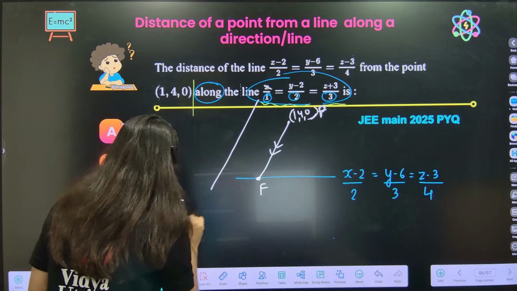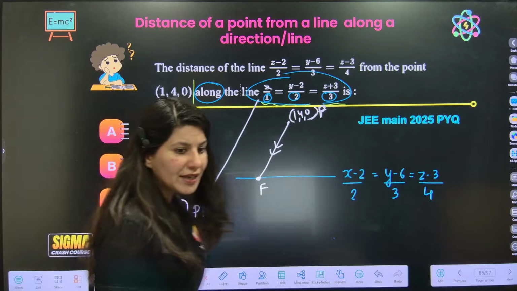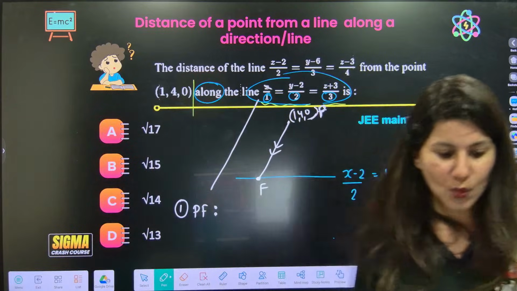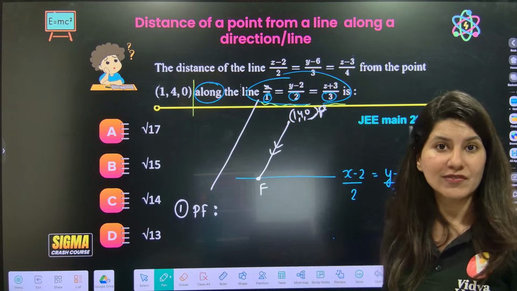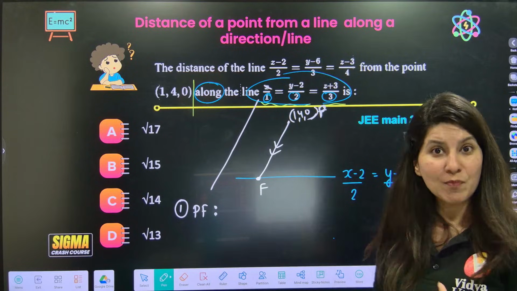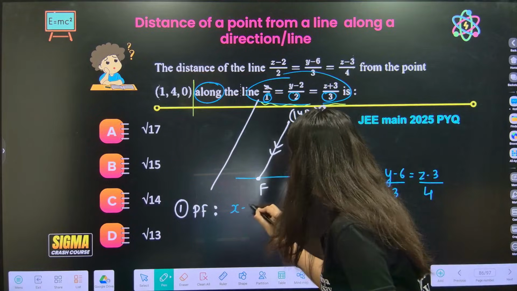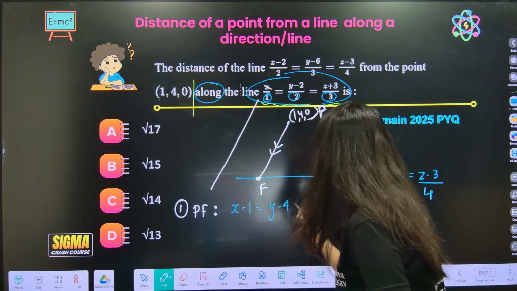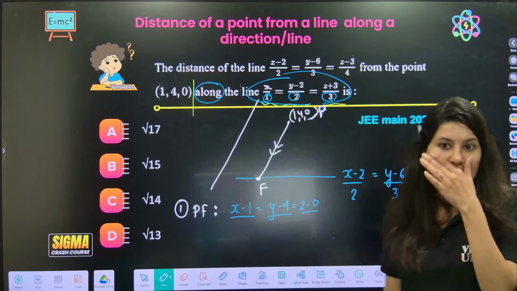Step number 1, writing equation of line PF. Ma'am, how will I write PF? Tell me, do you have a point on PF? Yes, ma'am, point I have. Yes, I can write x minus 1, y minus 4, z minus 0. But ma'am, how about direction ratio of PF?